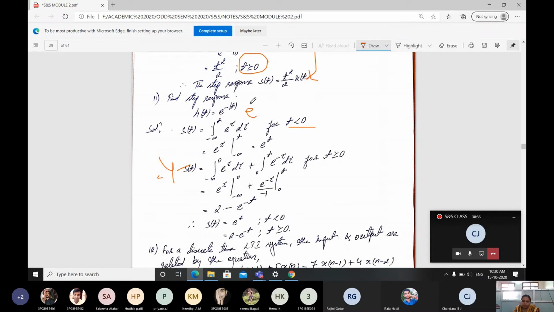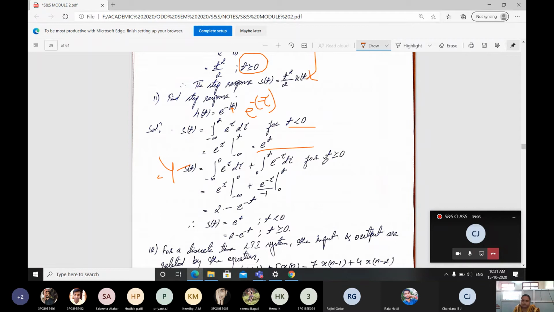What we have to write? Minus of minus tau for negative values of t. For negative values of t, minus of minus is going to be plus. For that reason, here it is taken as e raised to tau d tau. If I integrate this, you will be getting e power tau with limits minus infinity to t, and after solving, you will be getting e raised to tau only, because the next part will be 0. E power minus infinity is going to be 0 only, for that reason.